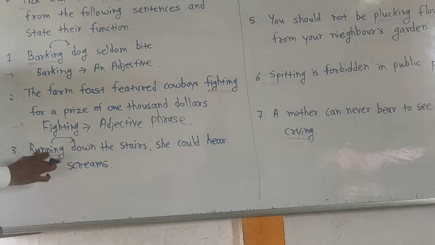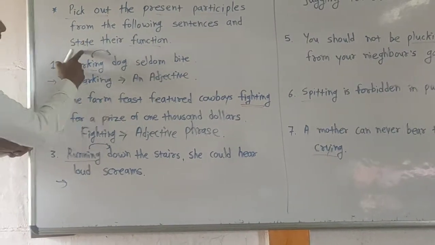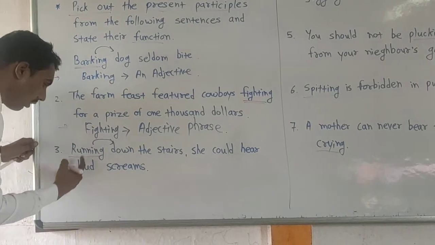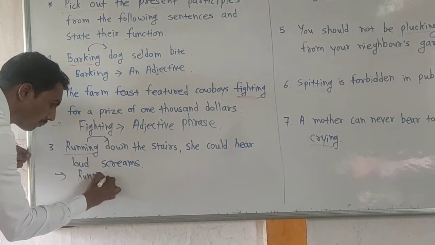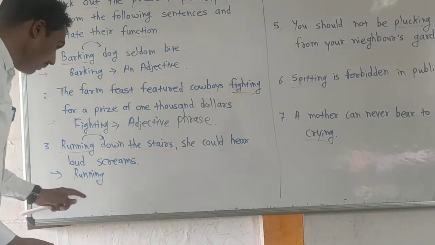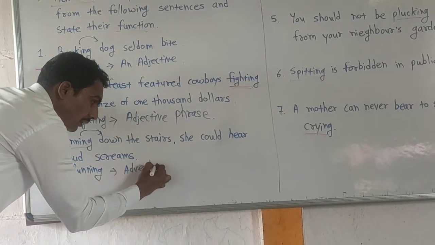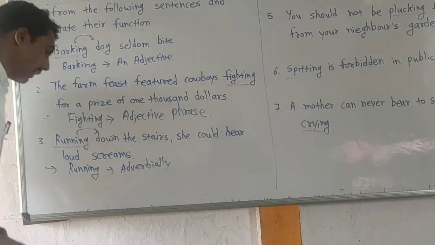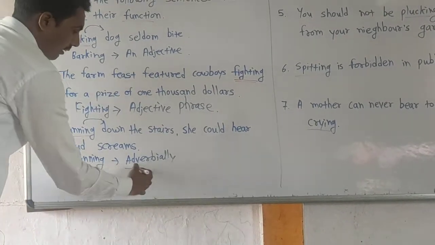It functions adverbially, so you can write or state the function of this running or present participle. Look here. First write the present participle running. Okay? As adverbial. This is used as adverbial, or it functions as adverbial.